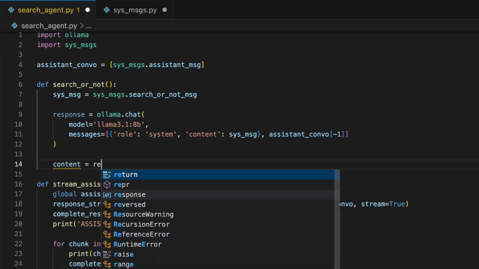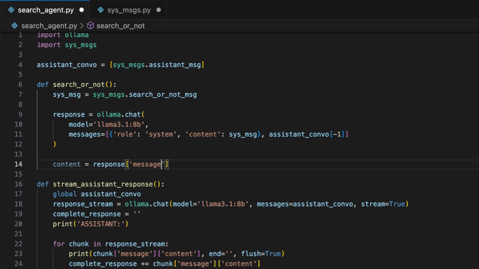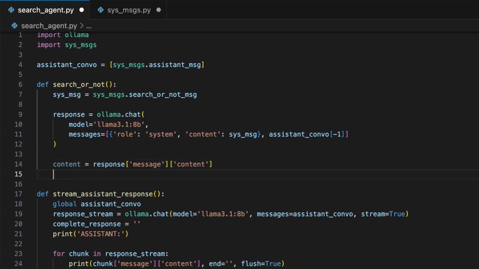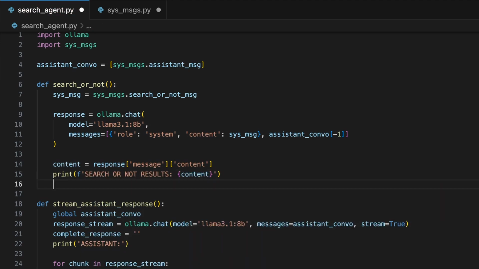Below response, create a variable named content to select only the message content from the completed Ollama chat response. In the model testing phase, I recommend printing content so you know exactly what the language model is generating, as it should only be true or false given our system message, but this will ensure the model you choose is handling the task of a true or false question reliably. Since I have already found the best model to handle this task reliably given my PC specs, I will remove this print statement.